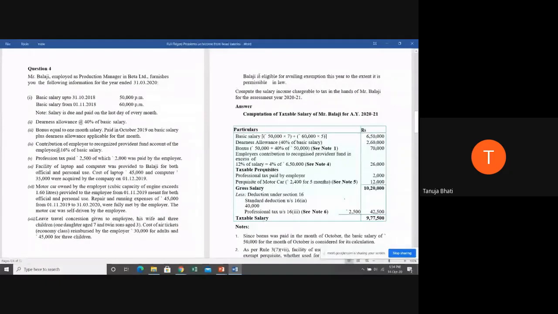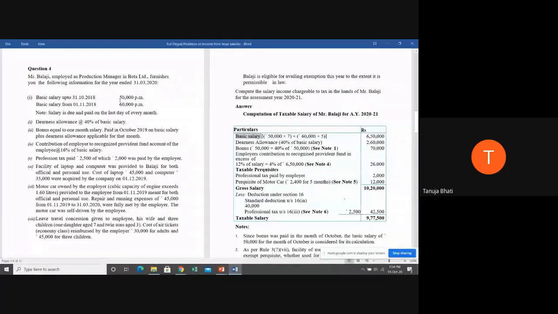Balaji is eligible for availing exemption this year to the extent it is permissible in law. Compute the salary income chargeable to tax in the hands of Mr. Balaji for the assessment year 2020-2021. Now, we have seen each and every point. Now we are just going to quickly put it in the format. So answer: computation of taxable salary of Mr. Balaji for the assessment year 2020-2021.